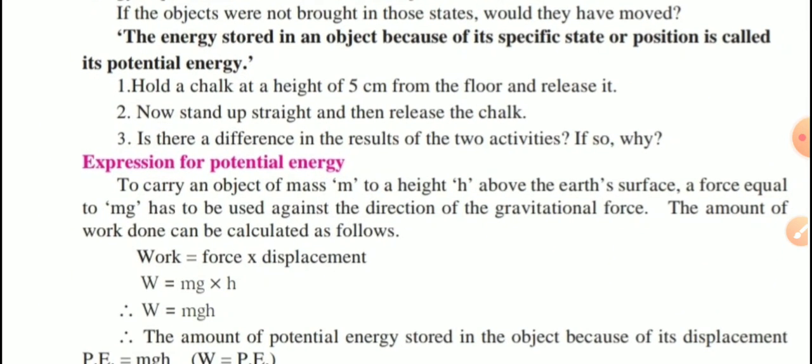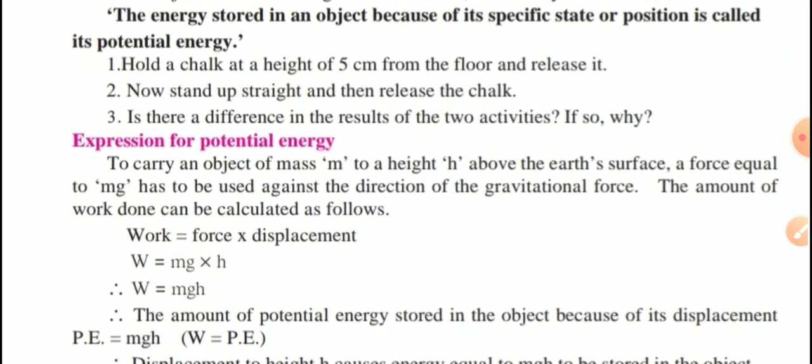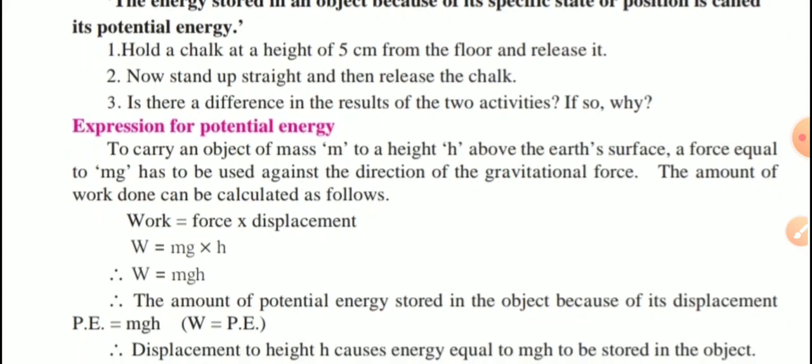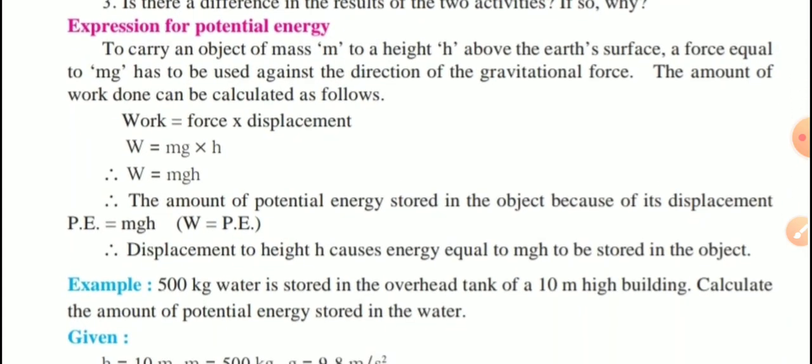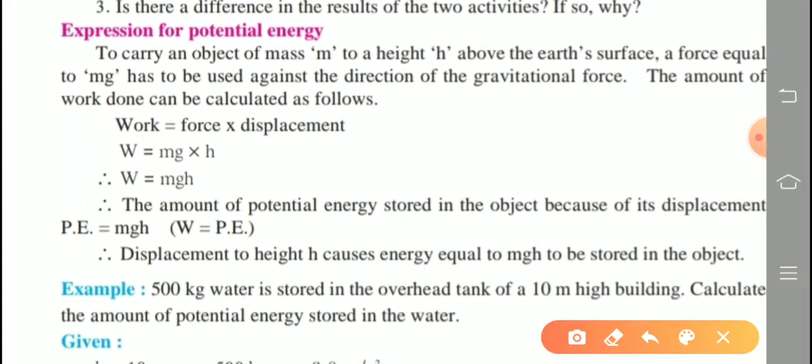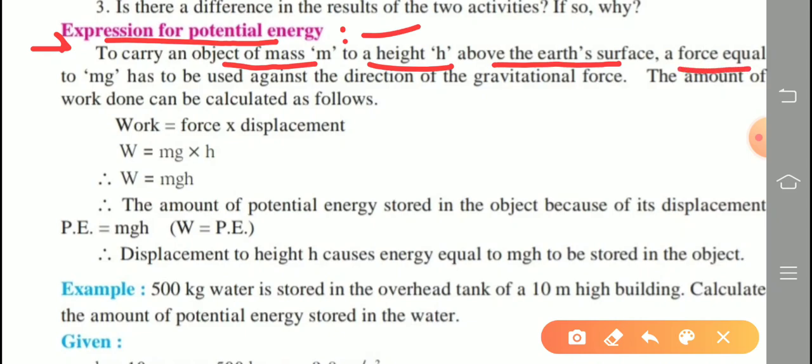So here the question is asked like this: define potential energy and derive the expression for potential energy. So what is the expression? The answer is given here. Expression for potential energy: to carry an object of mass m, where m means the mass of the object and h means the height of that object above the earth's surface, a force equal to mg